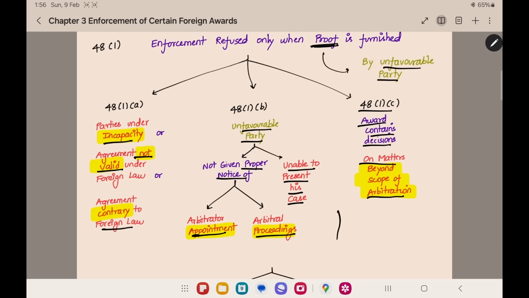For example, when you refer to arbitration, you will give certain things. These are all the matters on which we need a decision. For that decision, the arbitrator will give the decision. This will be contained in the arbitral award. For example, in an arbitral award, there is a decision on a thing that was not asked to arbitration. That question was not even asked to arbitration, but the arbitral tribunal gave a decision on that matter. So, this is a thing beyond the scope of the arbitration. Now, this also the unfavorable party can prove to the court, and after such proof, the court will not implement the foreign award.